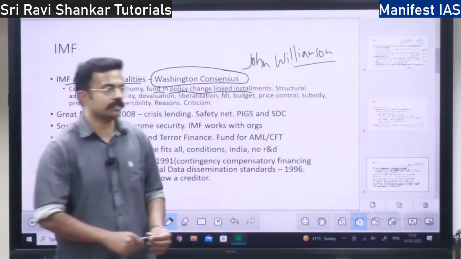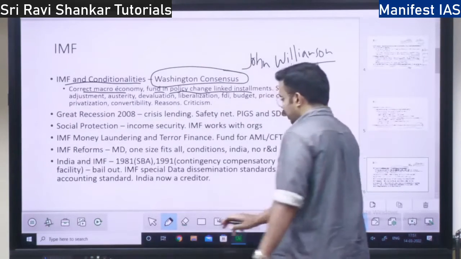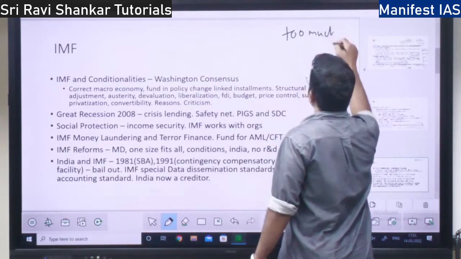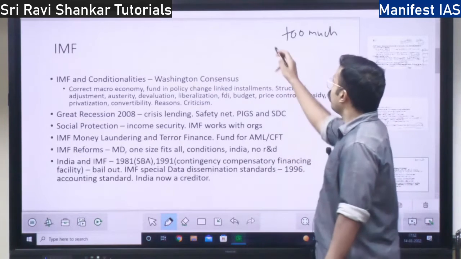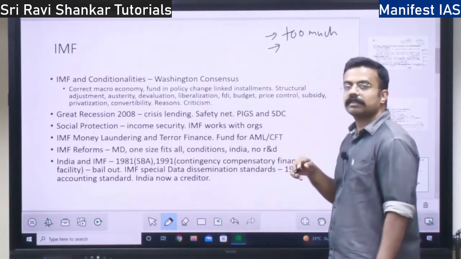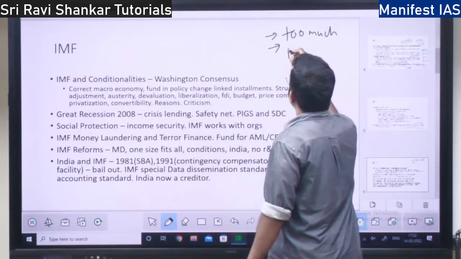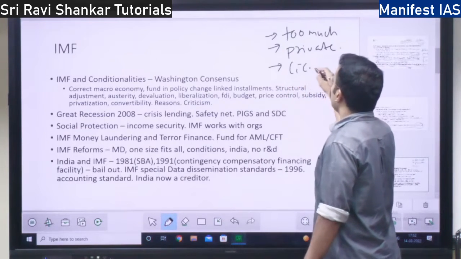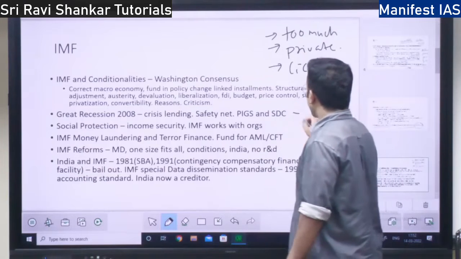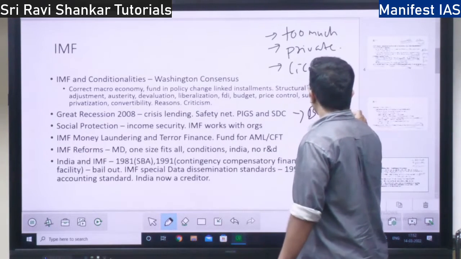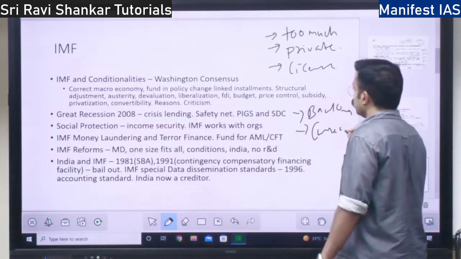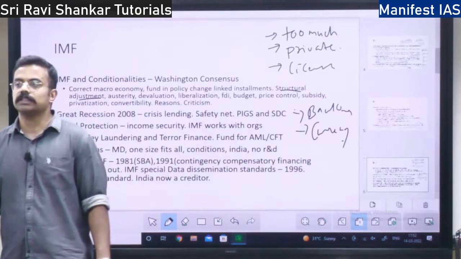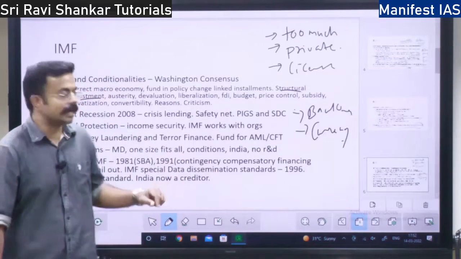What do you mean by structural adjustments? Structural adjustment means if there is too much government intervention in the country's economy, or if there is no private sector participation, right? If there are license Raj and inspector Raj, if the banking sector is not free, or if the currency is not free, then they are going to ask for structural adjustment. You make this structural change, we will give you money, right?